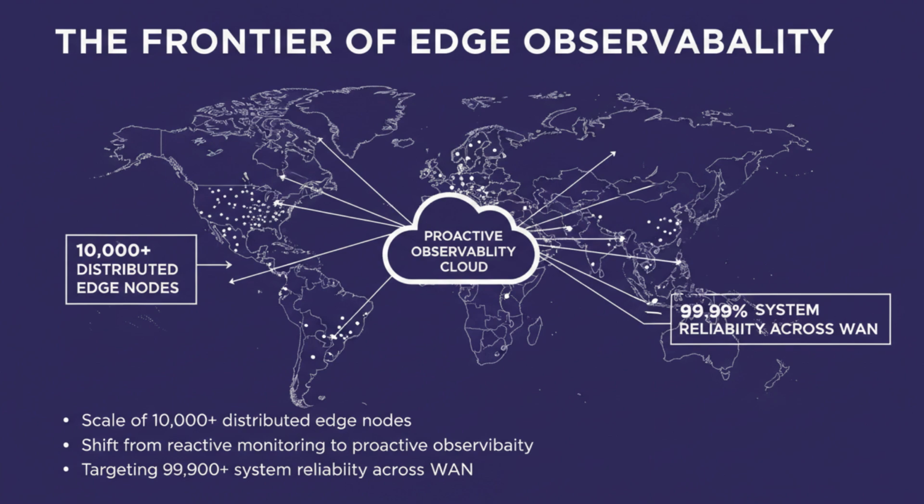In a decentralized environment, observability isn't just about collecting metrics. It is about maintaining a coherent view of system health across thousands of geographically dispersed, often disconnected assets. We are moving from simple up or down checks to deep introspection of state. This session will provide the architectural blueprints required to maintain 99.99% reliability while managing massive scale and the inherent unpredictability of the physical world. Let us begin by redefining the observability stack for the ultra-scalable era.